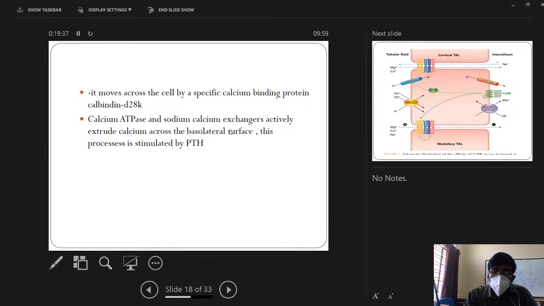This causes net calcium absorption. In a nutshell, 65% of the calcium is absorbed passively in the proximal convoluted tubule and 20% in the loop of Henle. This mechanism in the proximal tubule and loop of Henle is independent of hormones, and the 10% absorbed in the distal convoluted tubule is dependent upon parathyroid hormone.